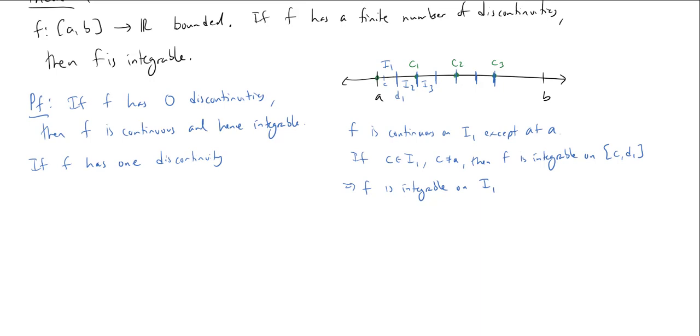Well, there's actually some cases. So let's call it C or C1. How about that?